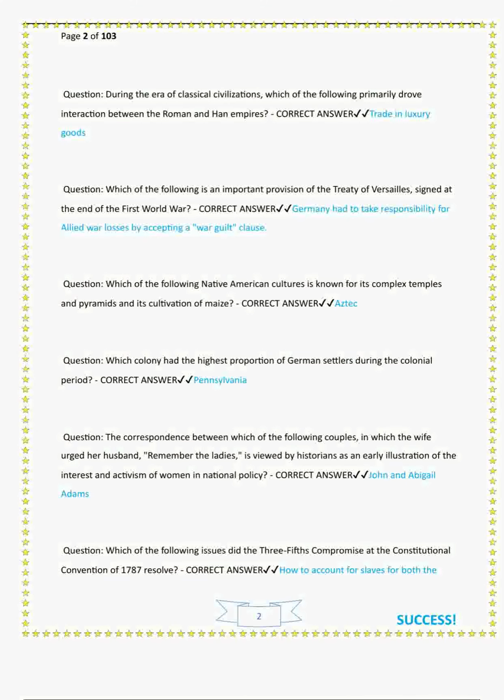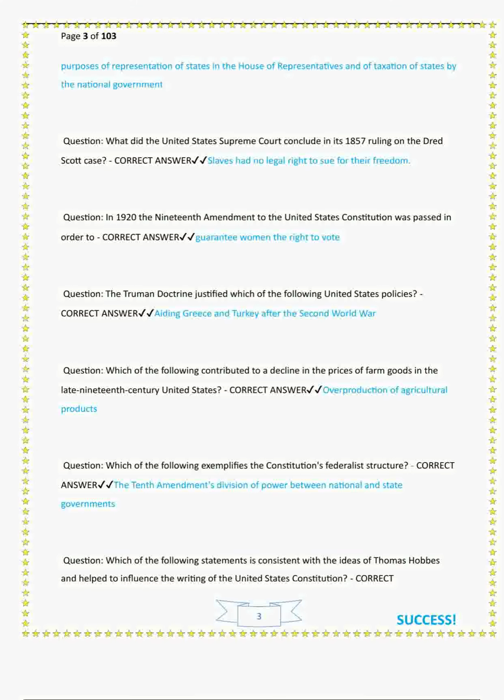Question: which of the following issues did the 3/5 Compromise at the Constitutional Convention of 1787 resolve? Correct answer: how to account for slaves for both purposes of representation of states in the House of Representatives and of taxation of states by the national government.